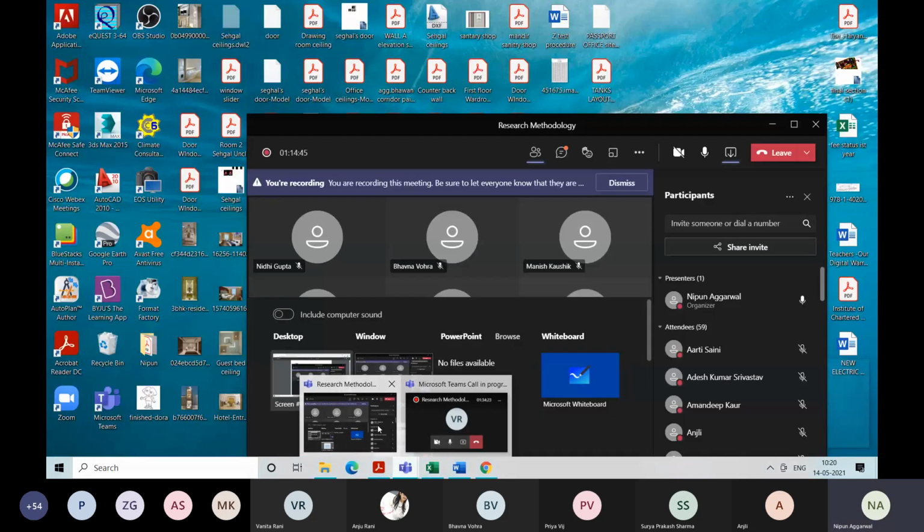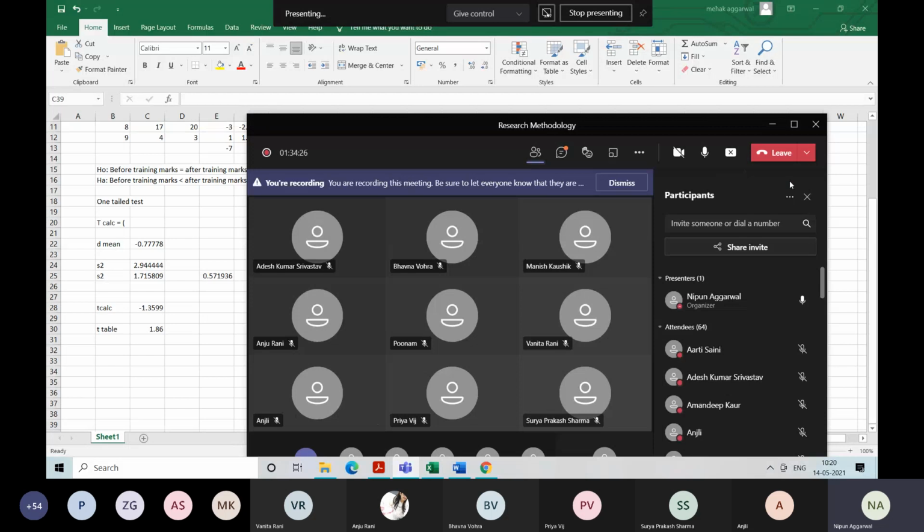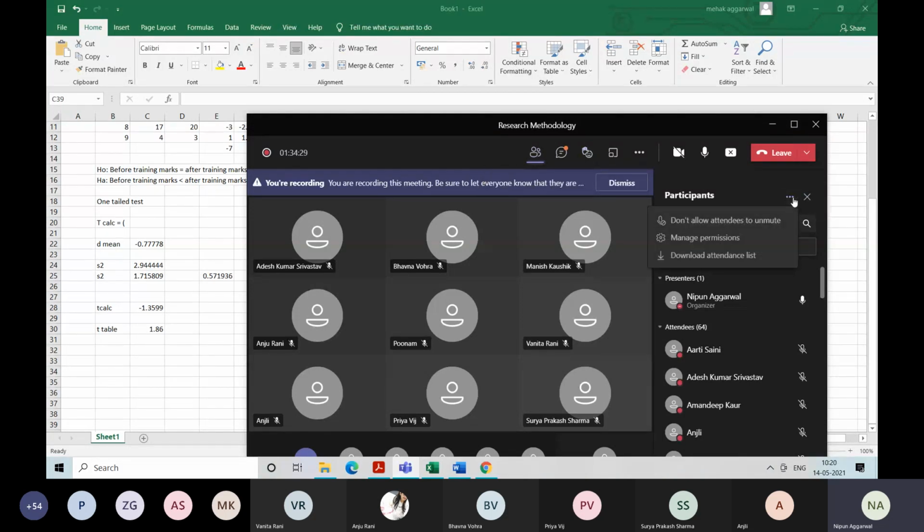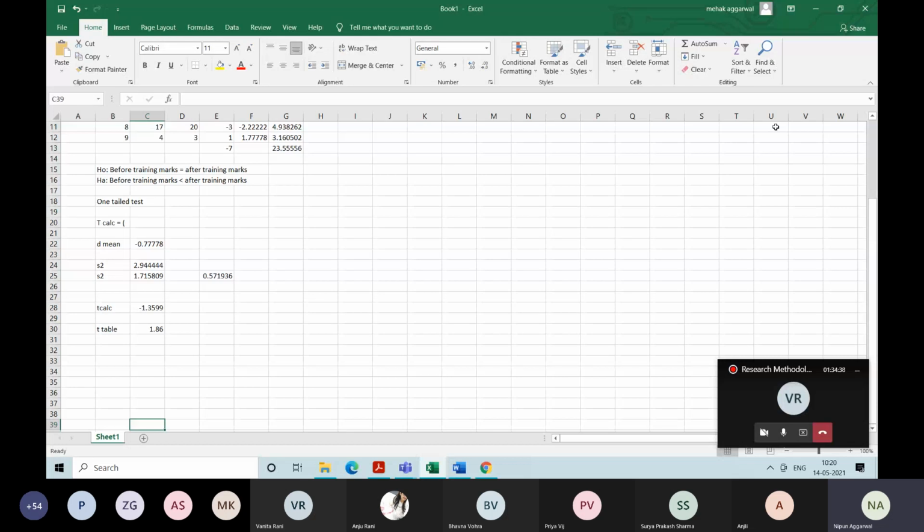Any doubts in this? Can you please repeat the value of S2? This is S2 or S square? What you have written over S, below the square.